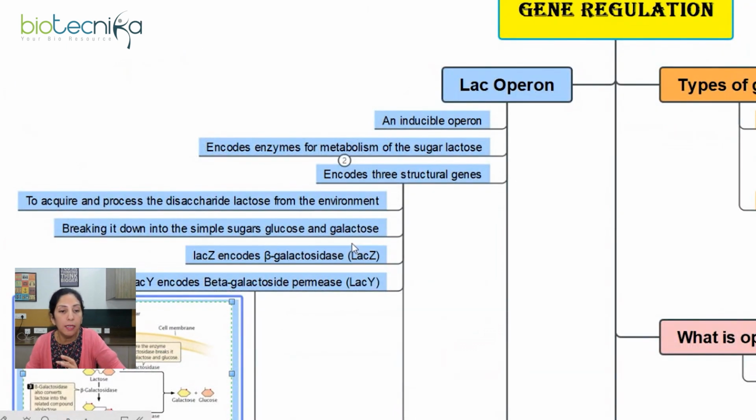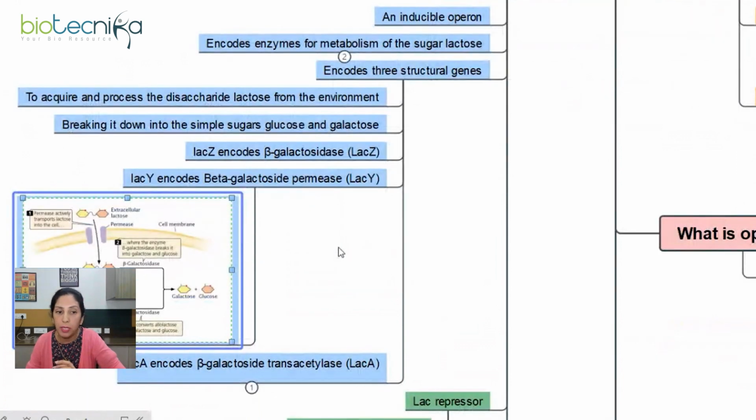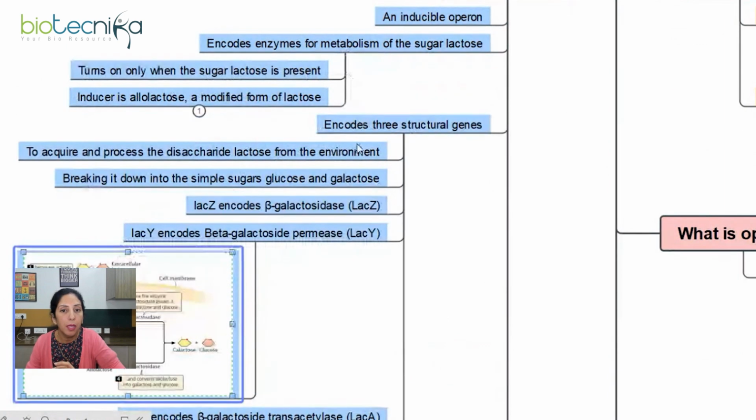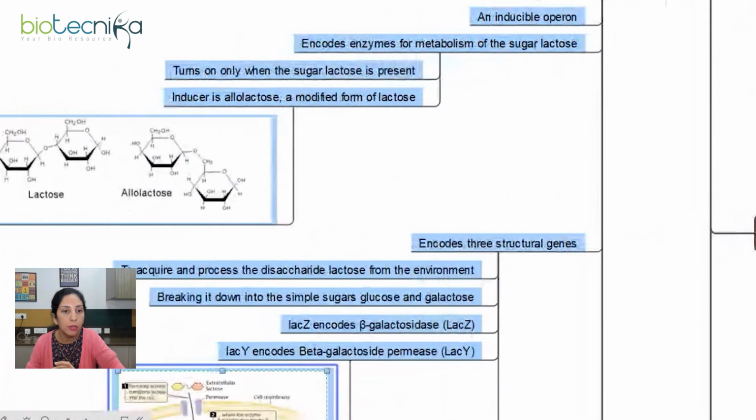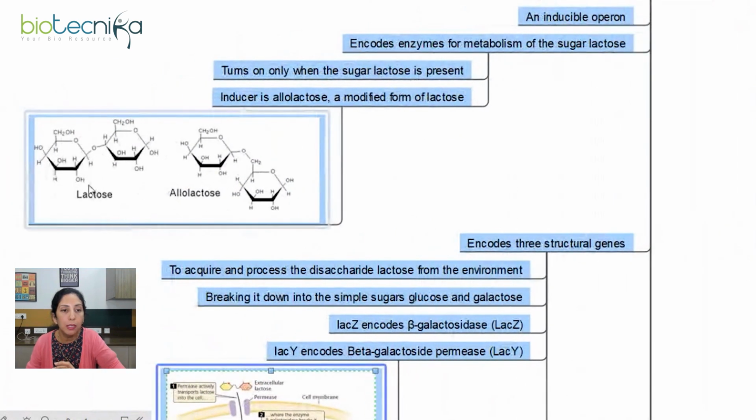So now we know what all three enzymes are produced when the Lac Operon system turns on. Now let's move further. Here you can see lactose and allolactose have been shown. This is lactose, this is allolactose. Lactose is converted to allolactose, and that also happens with the help of the beta-galactosidase enzyme.